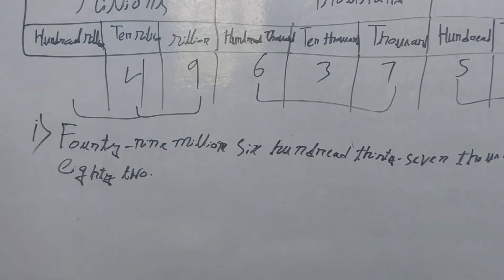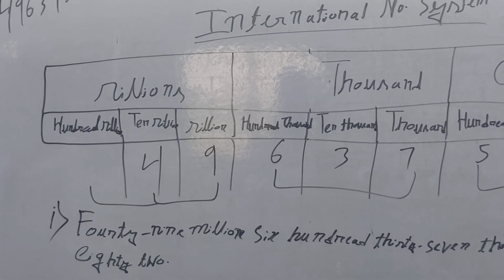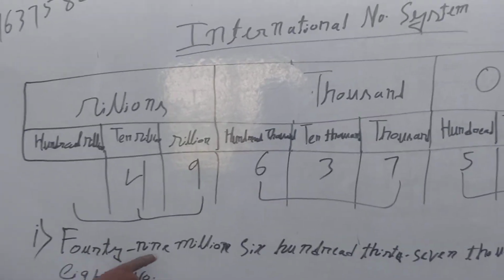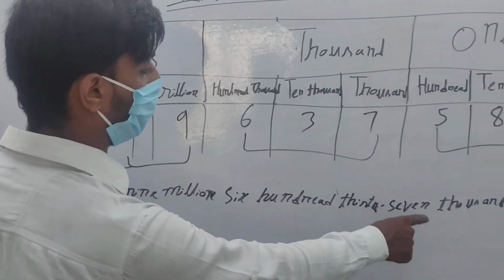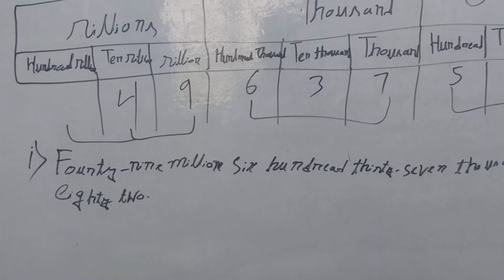When the question comes to write in words, we have to break it like this. And if the question is there, write 49,607,582, then we have to write like this.